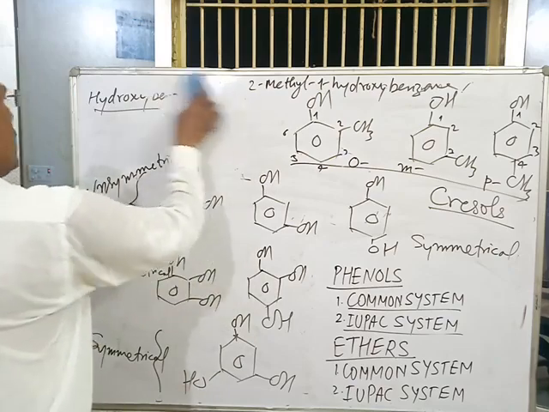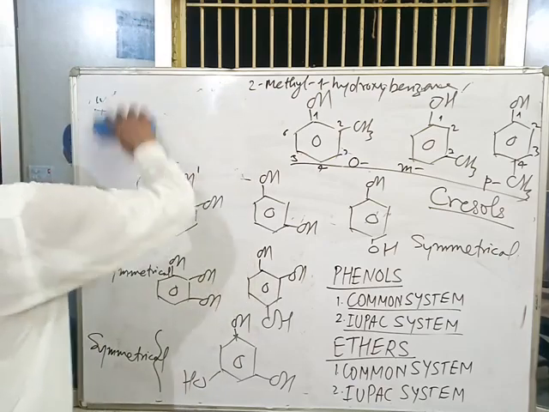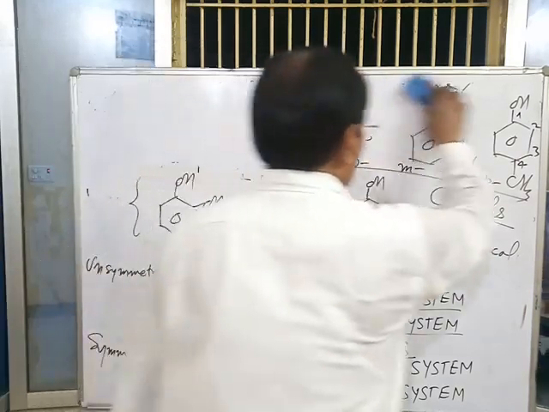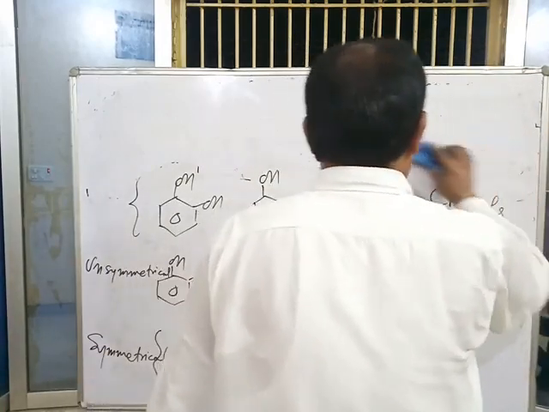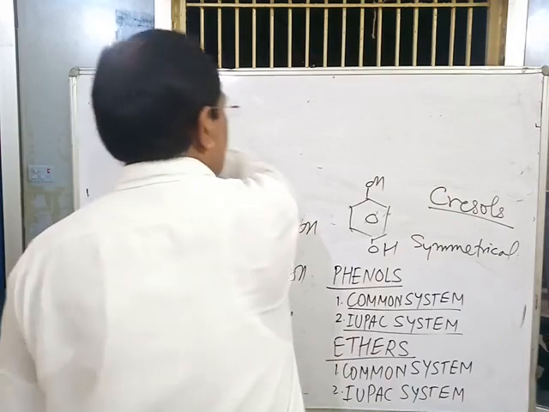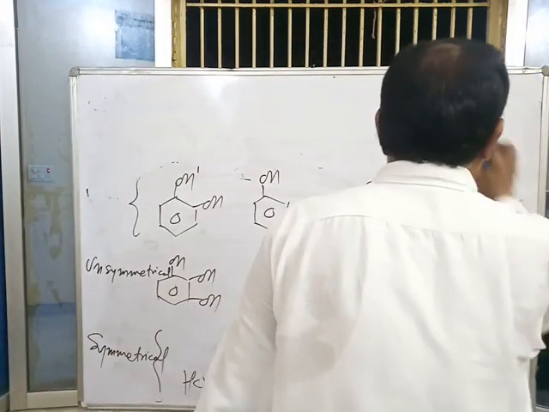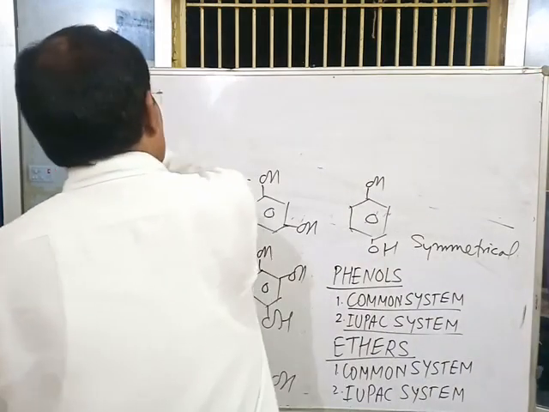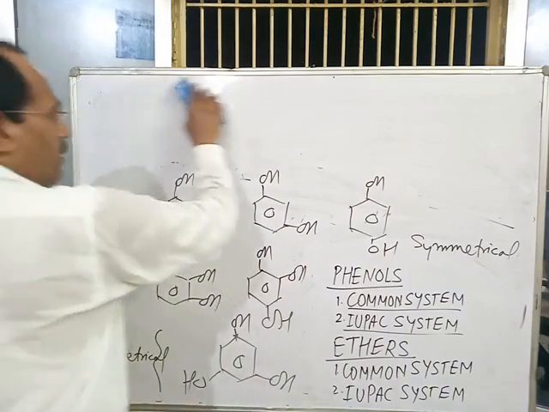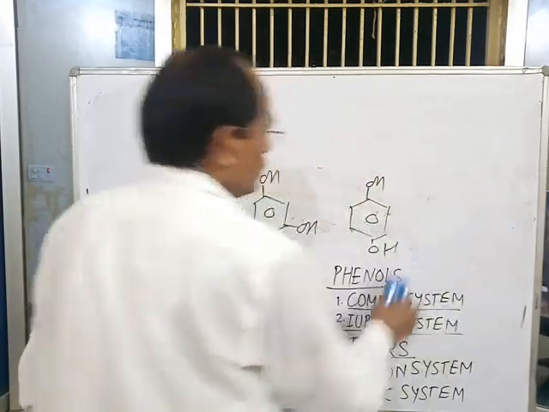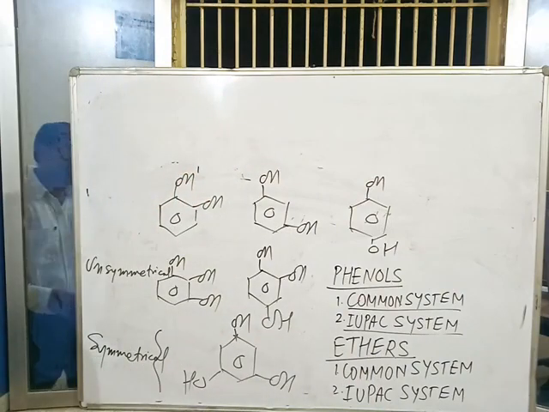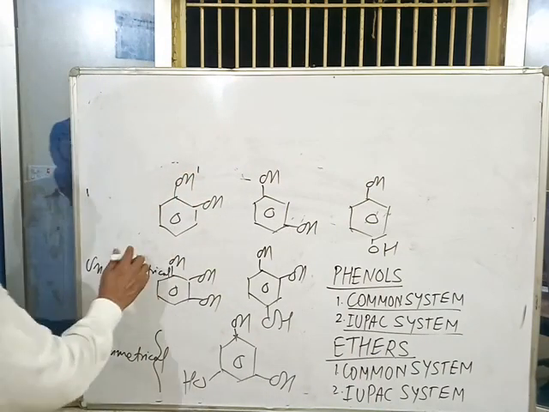Now the nomenclature of dihydroxyphenols. Dihydroxy and trihydroxyphenols are named in common system as well as in IUPAC system. In common system, this member is called catechol.